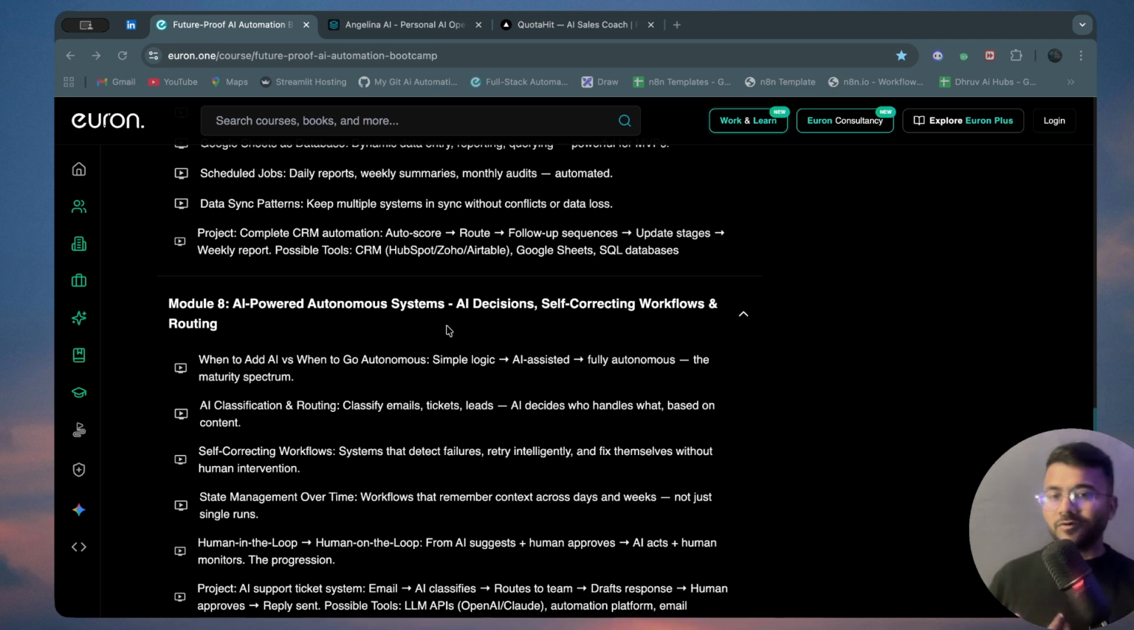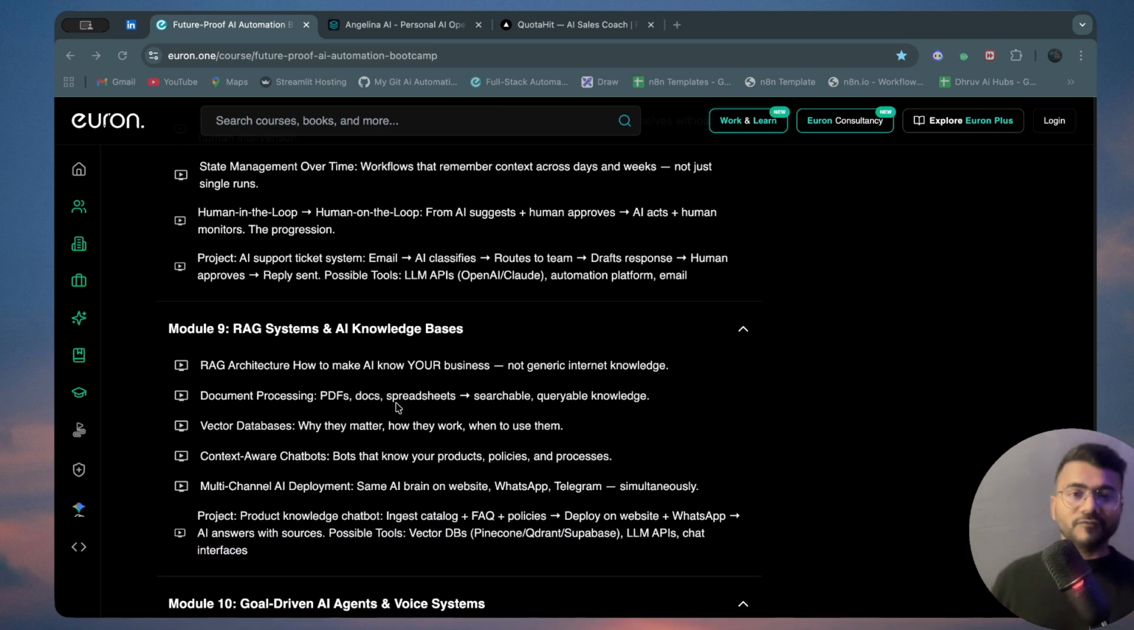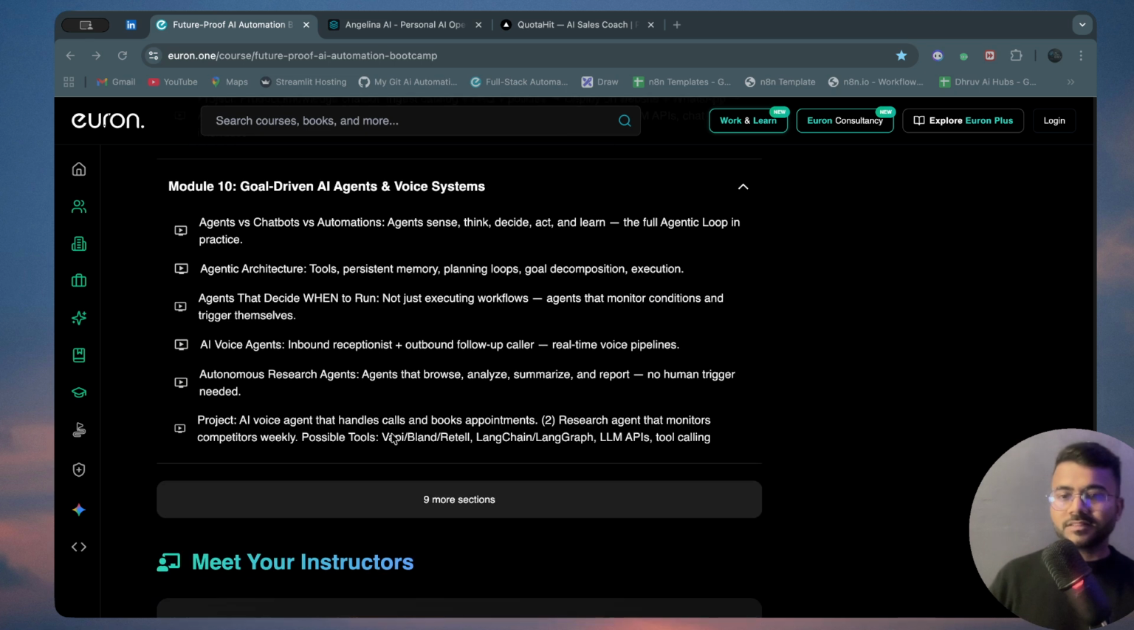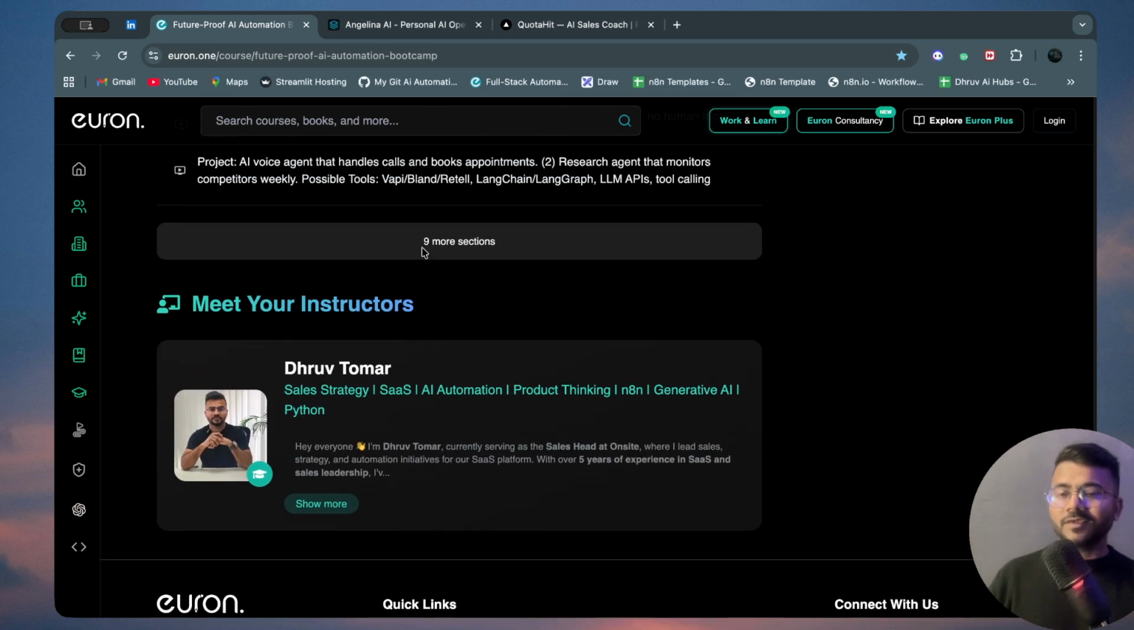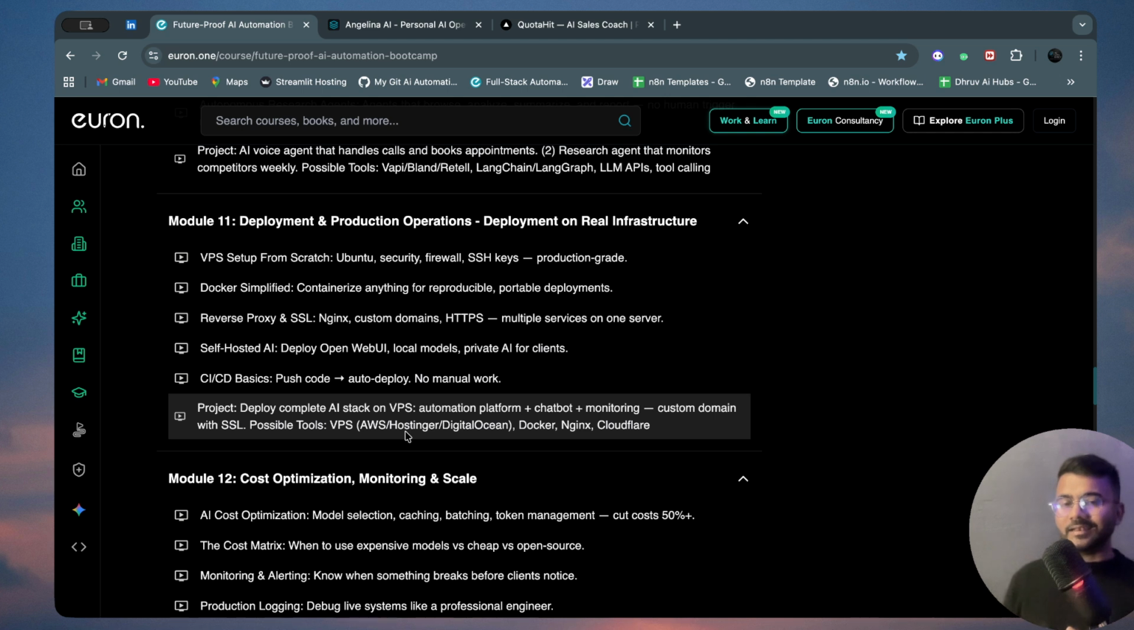Along with that, AI-powered automation systems, AI decisions, self-correcting workflows, routing, everything, RAG systems and AI knowledge base. That too we will do with the help of AI. Okay, goal-driven AI agents and voice systems. And not only this, we have n number of modules that I have covered here. So after this, you do not need any more videos, at least for going through tools.